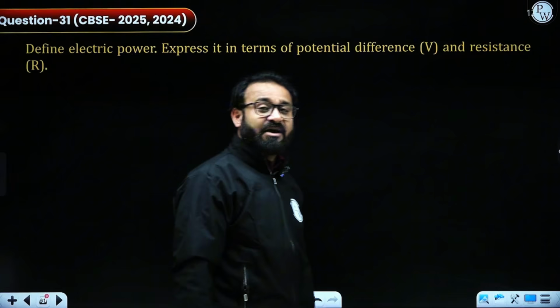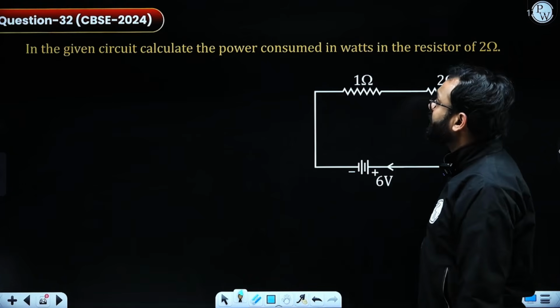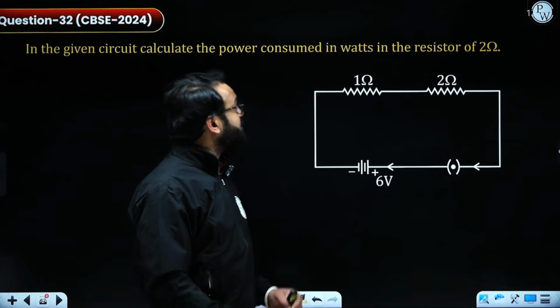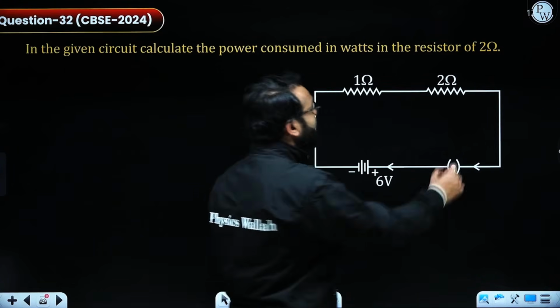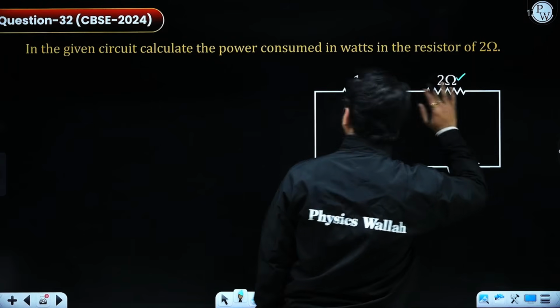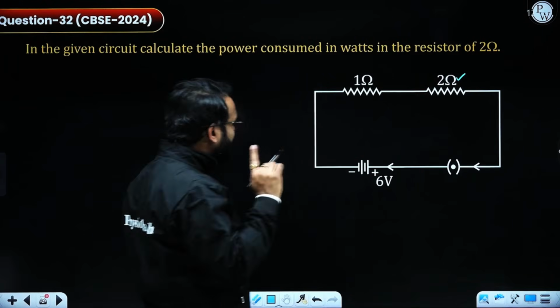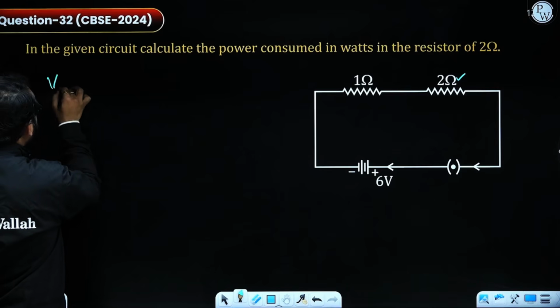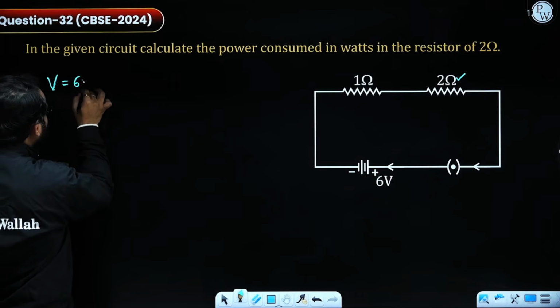Now, based on that, we have a question. In the given circuit, calculate the power consumed in watts in the 2 ohm resistor. What exactly are we given? We are given the potential difference, that is 6 volts.